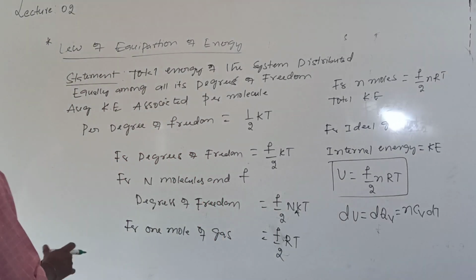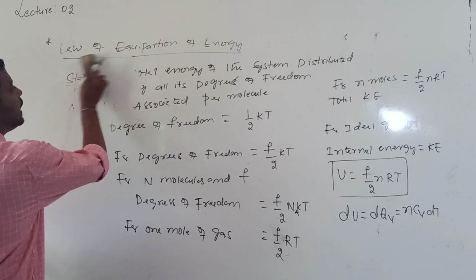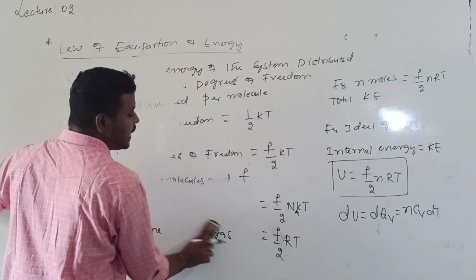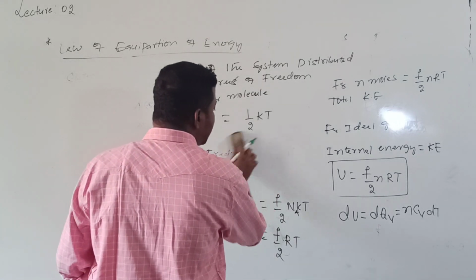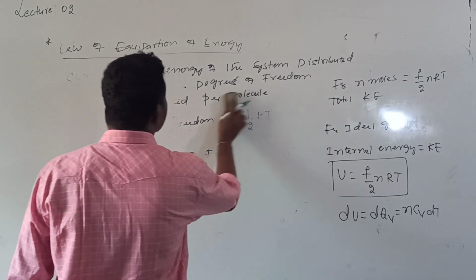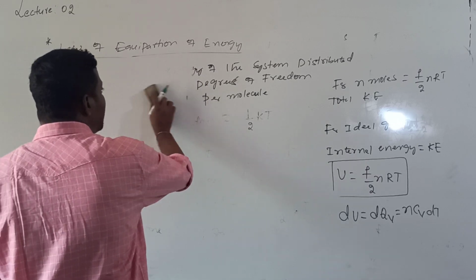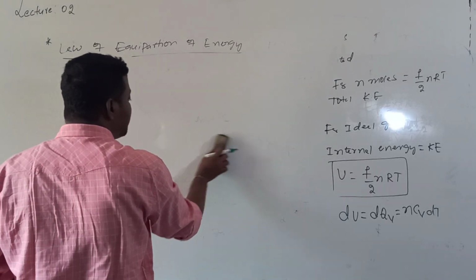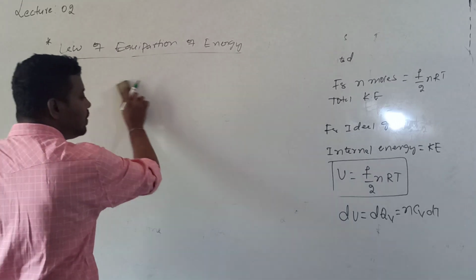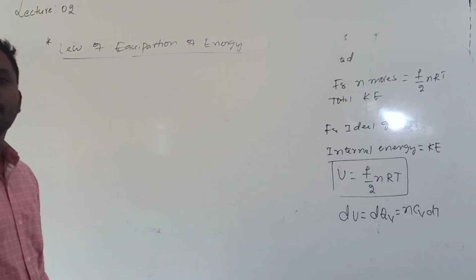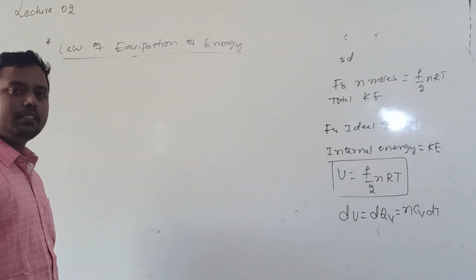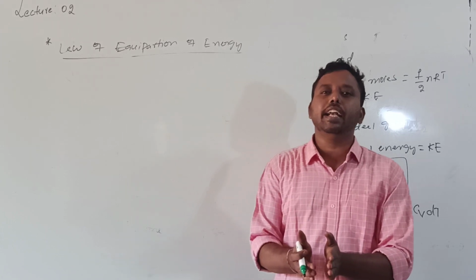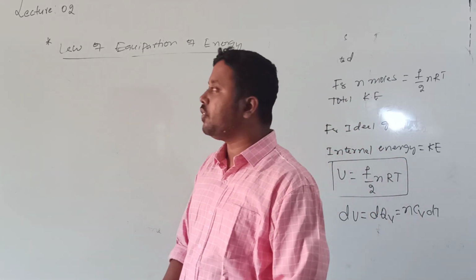By knowing the value of dU, we can calculate the value of Cv. The main purpose of the kinetic theory of gases is that we can calculate pressure, we calculated kinetic energy, and we have also seen different speeds. Then we can also calculate specific heat capacities. The specific heat capacity of gases can be calculated by using the kinetic theory of gases.